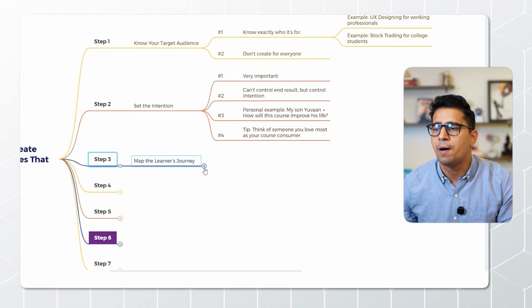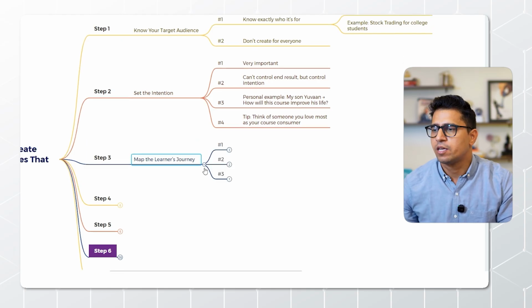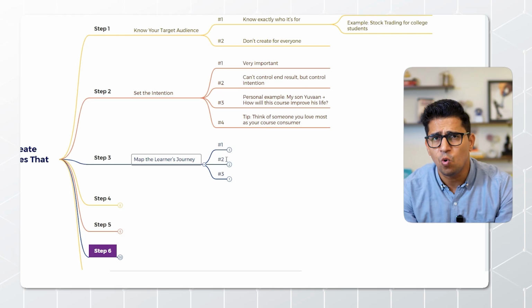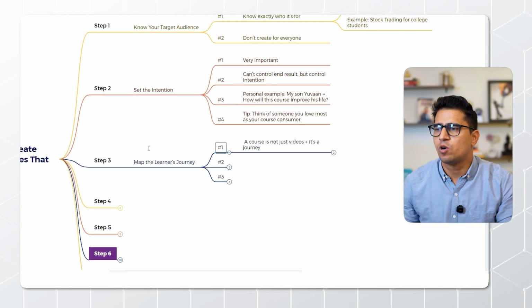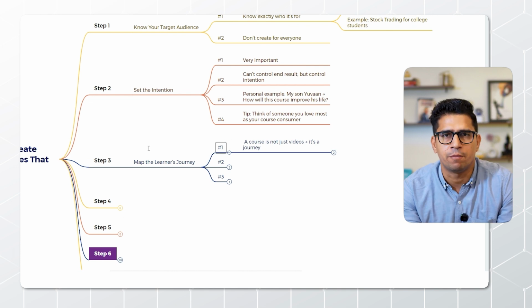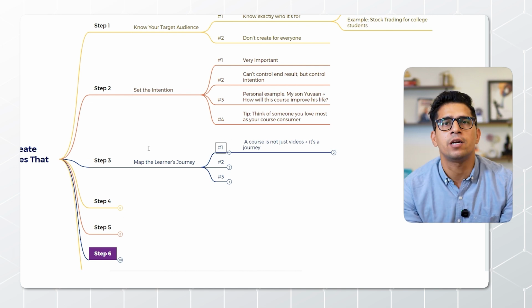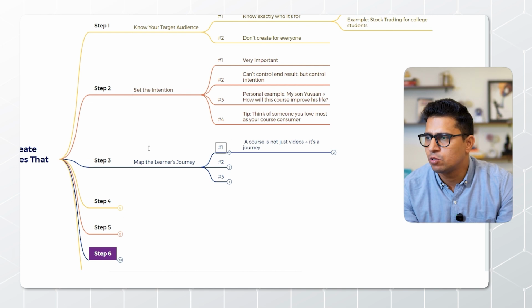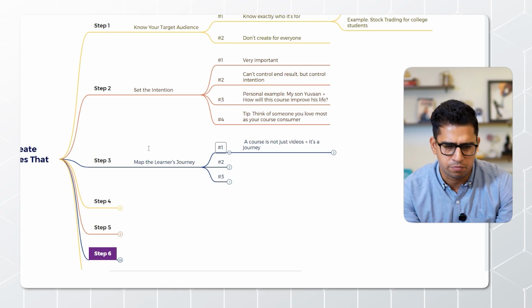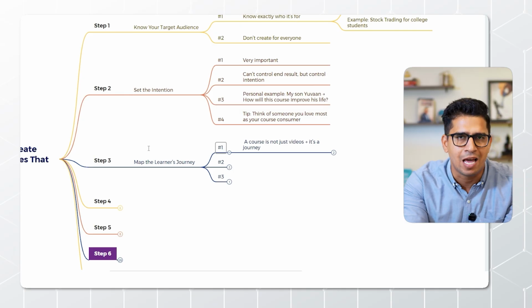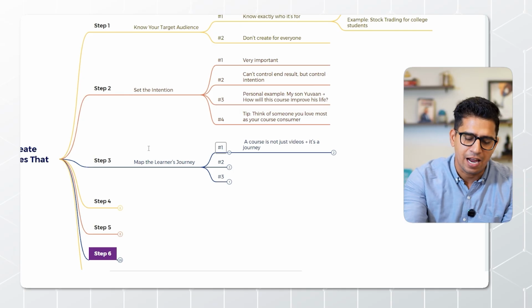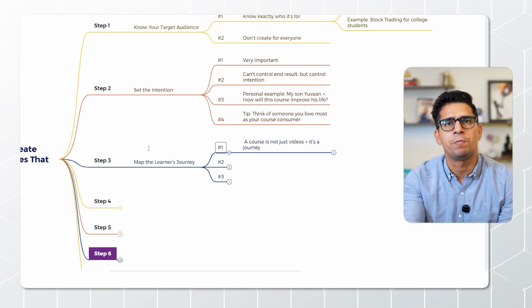This is literally important. And the third step here is to map the learner's journey. Okay, you need to do this. Here are three things. Your course should not be like a set of videos that a person is just watching. No, it should be like a journey for them. This is the journey that I'll be going through, this is the path that I'll be following, and this will help me get from place A to place B.